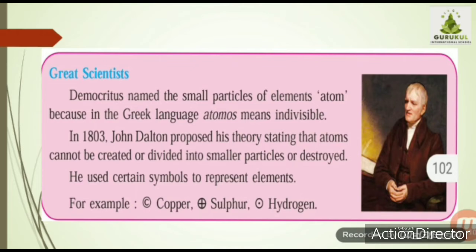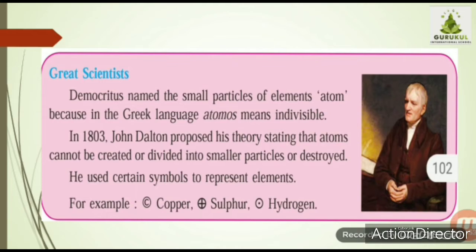In 1803, John Dalton, another scientist, proposed his theory stating that atoms cannot be created, divided into smaller particles, or destroyed. It means we cannot make an atom, and we cannot destroy an atom. Even the smallest particle that we call an atom cannot be divided further. And John Dalton started using certain symbols to represent elements.